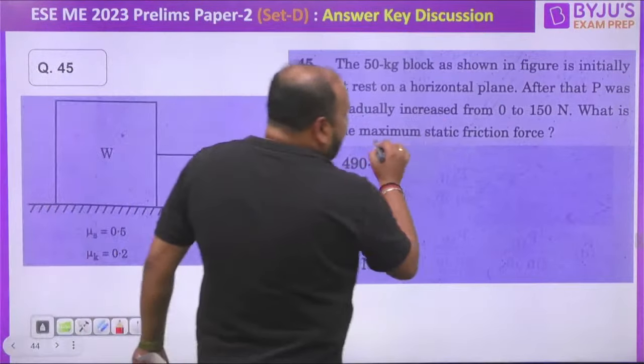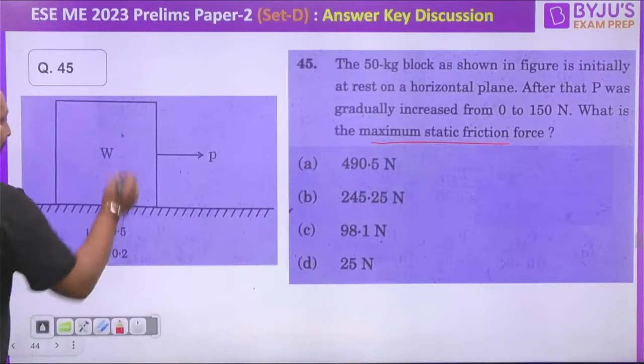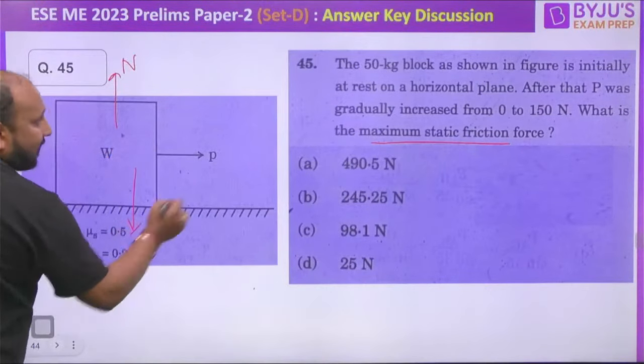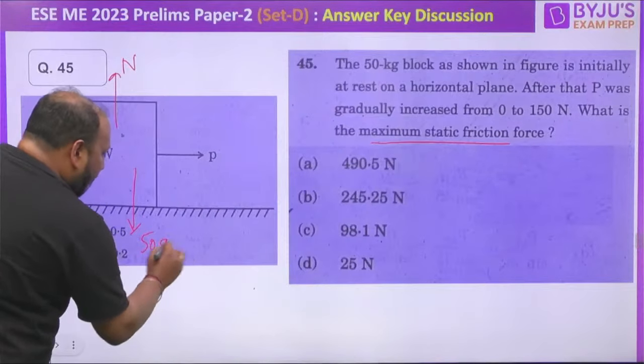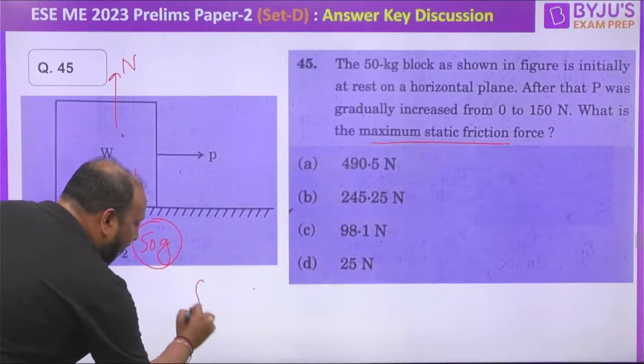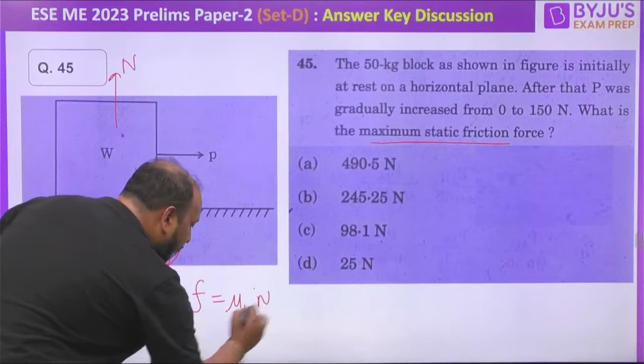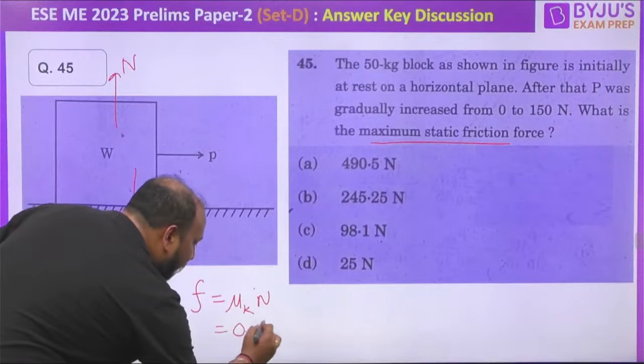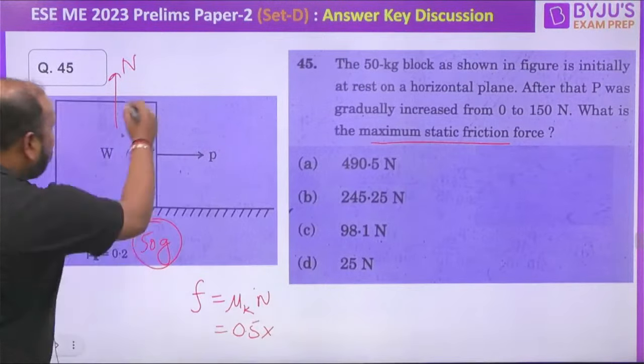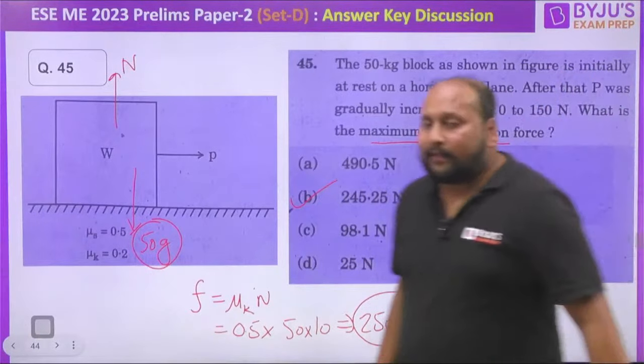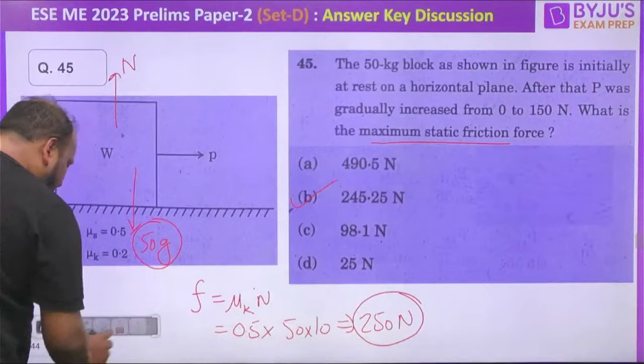They are asking what is the value of maximum static frictional force. तो इसी में अगर आप बनाएंगे, this is your normal, this is your weight, that is equal to 50 g, है ना. अब आपको क्या पूछा, what is the maximum static friction? So F limiting is equal to mu k into N. Mu k is 0.5 into 50 g. 50 into, I'm taking g is equal to 10, so approximately ये आएगा 250 न्यूटन, है ना. 250 न्यूटन is the answer. अब क्योंकि मैंने g 10 लिया है, so near about to option B, क्योंकि 9.81 लेंगे, you will be getting this to be 245.25 as the correct answer. चलिए आगे बढ़ते हैं नेक्स्ट क्वेश्चन की ओर.